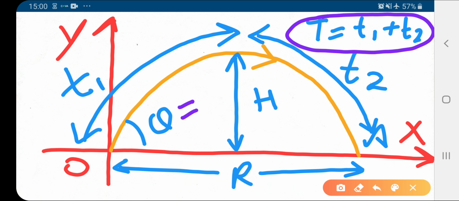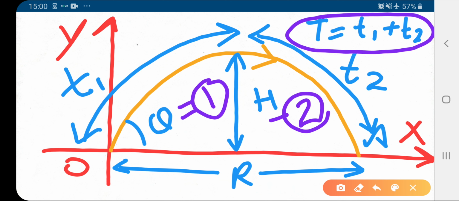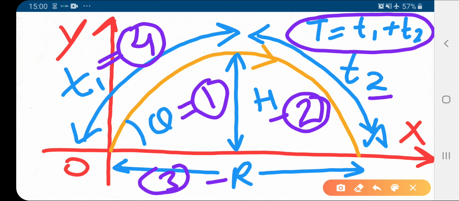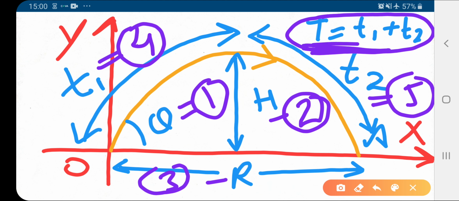One is the angle of projection, second is vertical height, third is maximum range, from O to A. Similarly time of ascent, time of descent, and time of flight. So these are the parameters which we calculate in the next section.